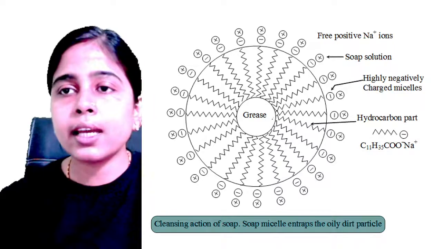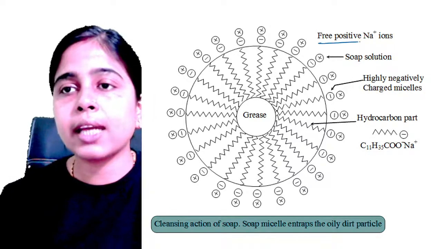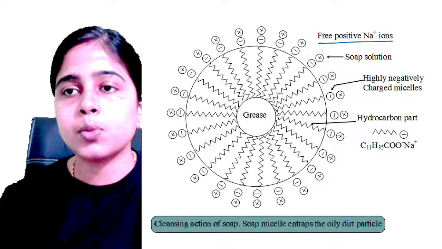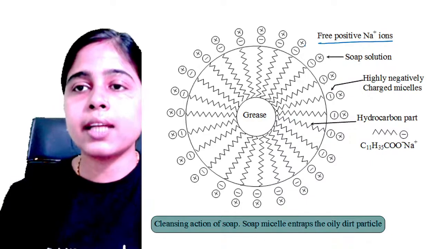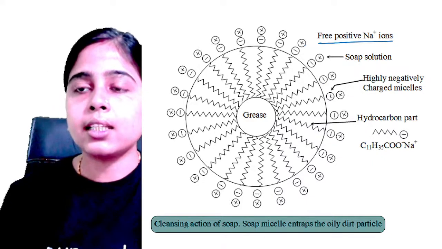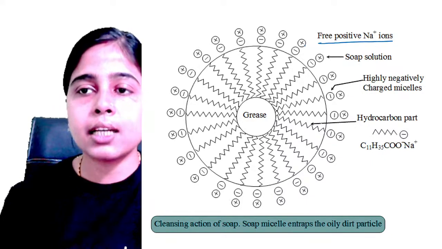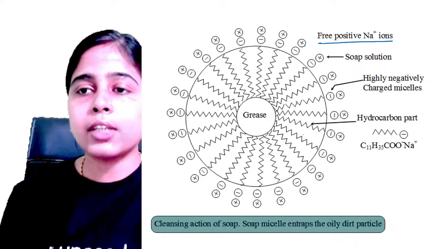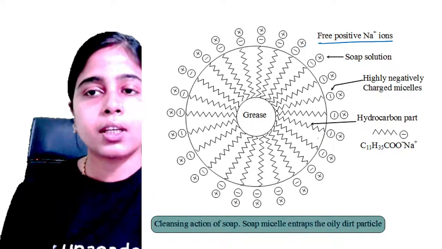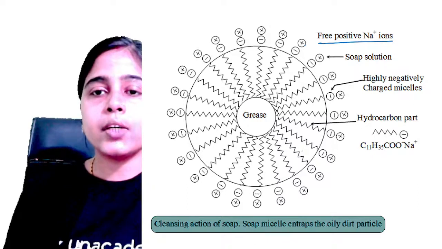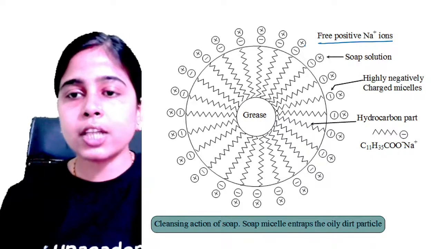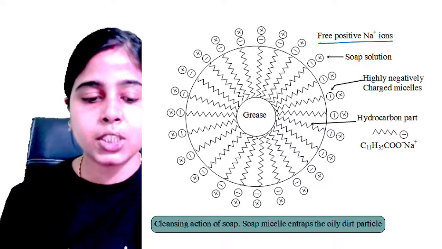And you can see here that free positive Na+ ions are there. Soap solution has positive and negative ions, and here highly negatively charged micelles are there. And this is the hydrocarbon part. Clear everyone? So here you can see this is the cleansing action of soap and the soap micelle has formed.